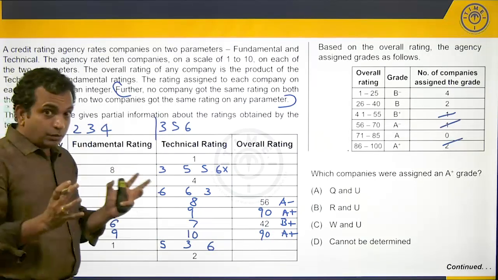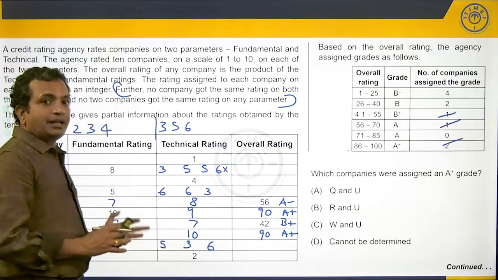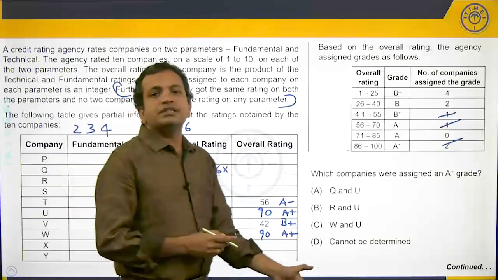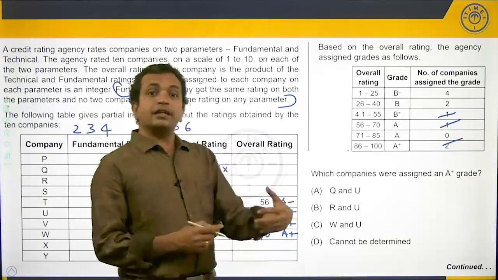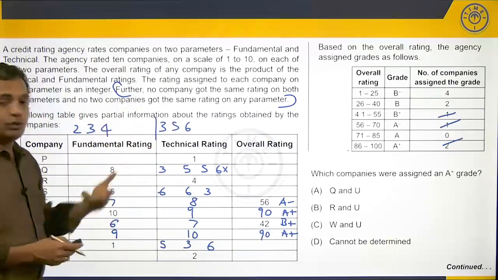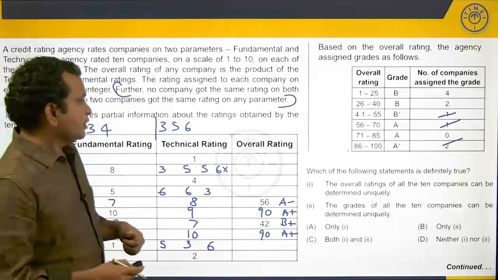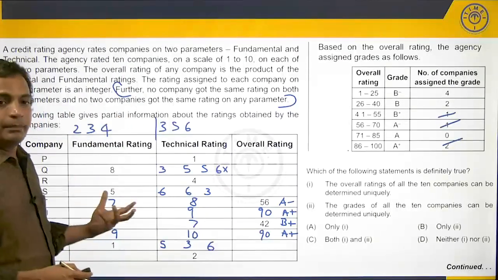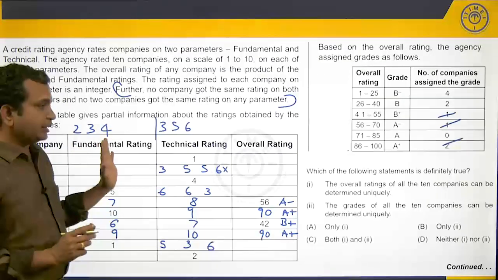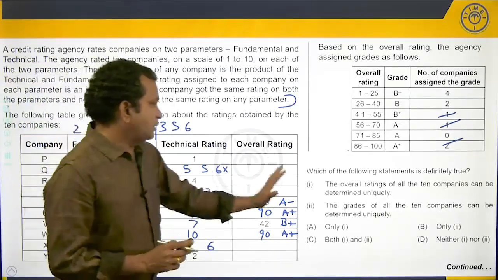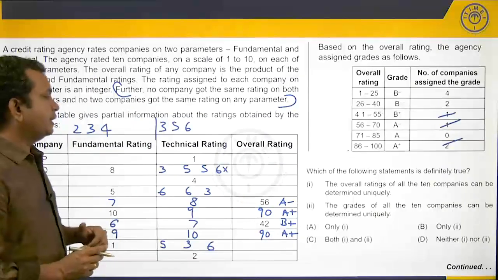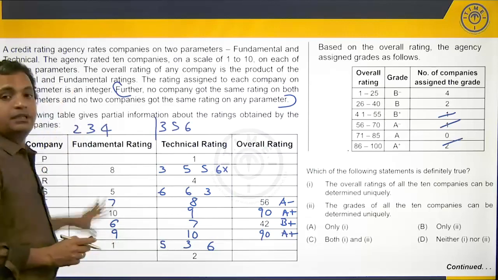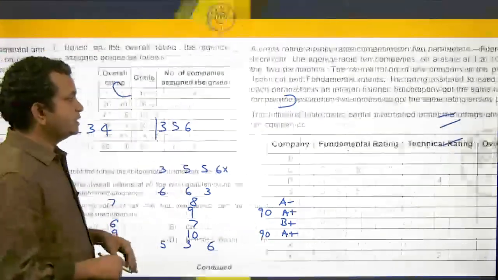Now, the bigger question that one needs to take a pause here and ask, why go through all this? Can I quickly go through these remaining questions and see which of them can be answered? And then if required, come back and answer this. Maybe we could do that. Let's quickly try and do that. Which of the following statements is definitely true? The overall rating of all the 10 companies can be determined uniquely. Doesn't look like the case. The grades of all the 10 companies can be determined uniquely. Is it the case? We don't know as yet unless we go through this information. So, let's park this question and come back to it.